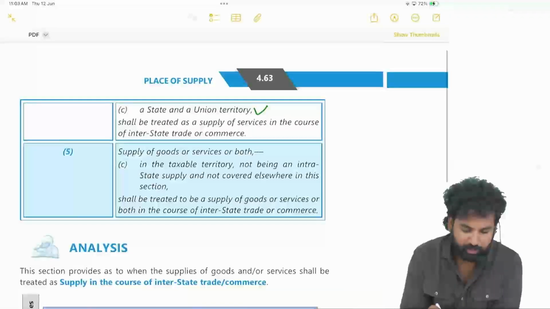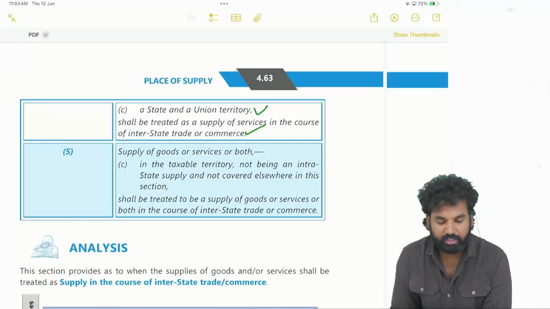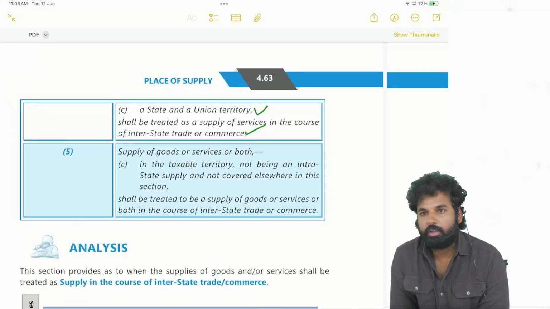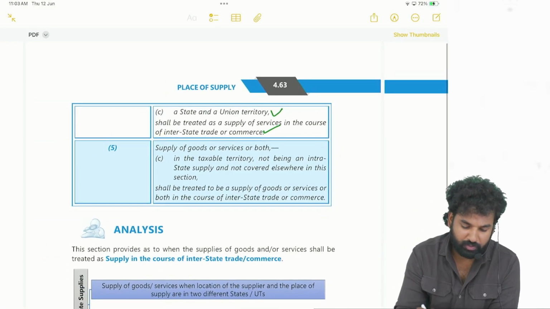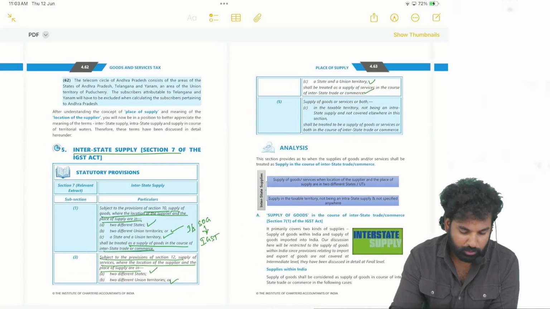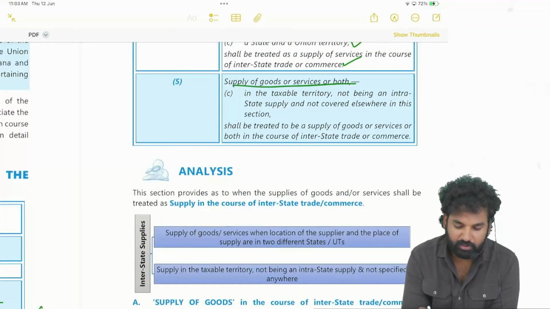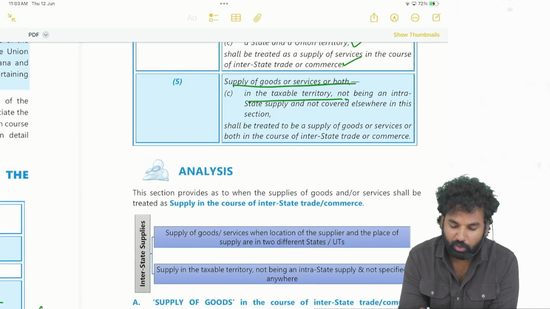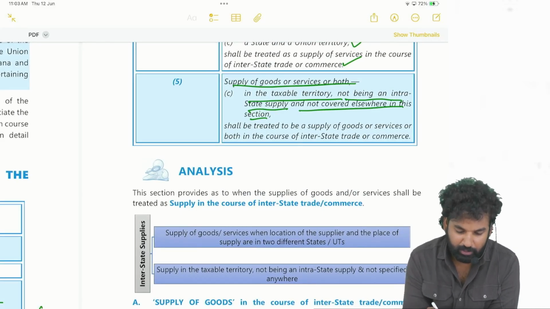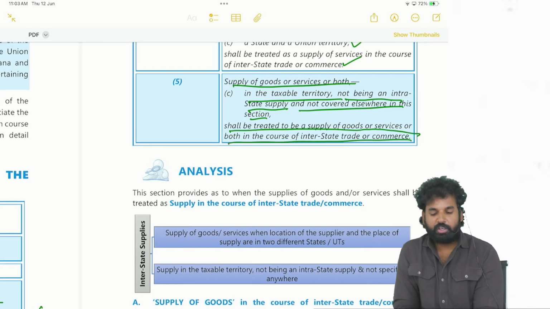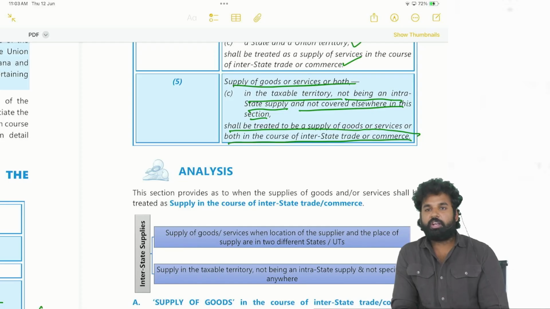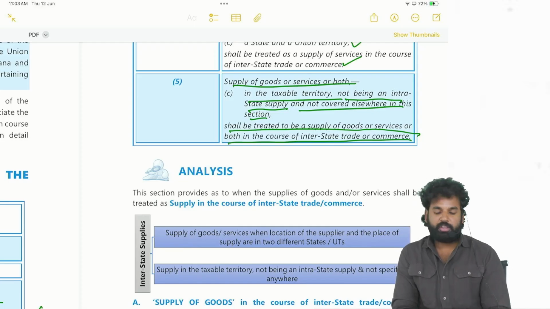State and a union territory shall be treated as supply of service in the course of interstate trade or commerce. So with respect to services, subsection 3. Next, supply of goods or services or both in a taxable territory, not being an intrastate supply and not covered elsewhere in this section, shall be treated as supply of goods or services or both in the course of interstate trade or commerce. Whenever you are unable to determine the transaction as an intrastate transaction, then it will obviously be an interstate transaction. So this is given in section 7 of the IGST Act.